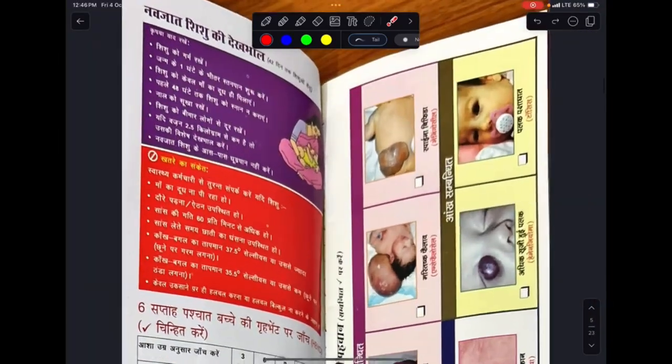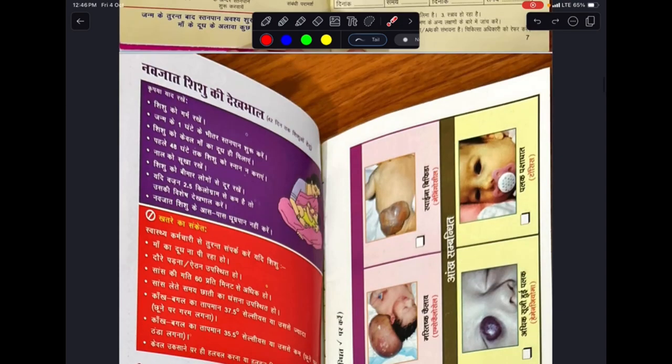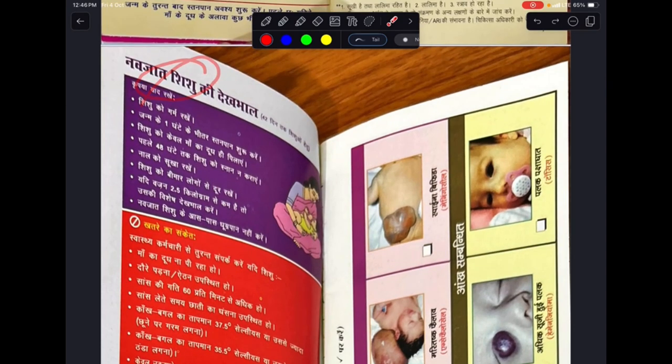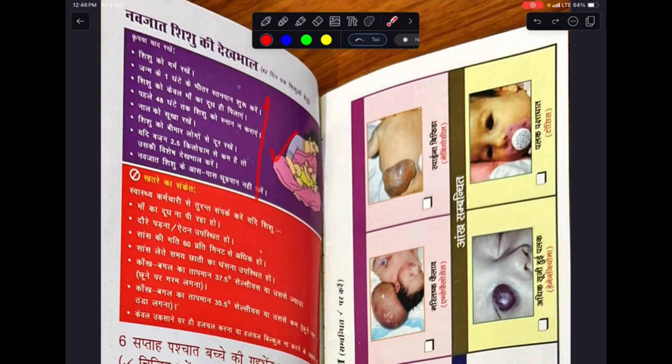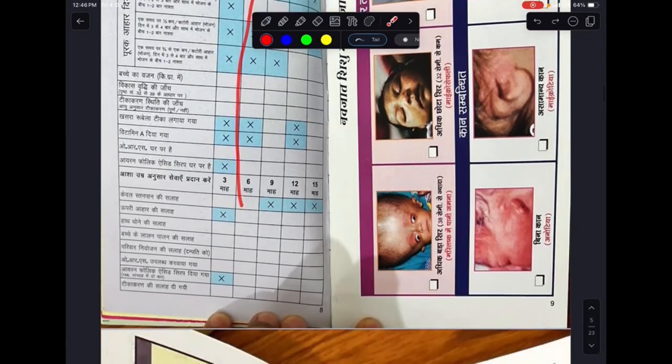Other than this, as you can see on this page, they've given what all things we need to take care of the newborn in these 42 days. So these are the things we need to do, and these are the danger signs. Then what's next? After 6 weeks, what all things we need to take care of. So these are monthly, 3 months, 6 months, 9 months, 12 months, and 15 months, all these things.